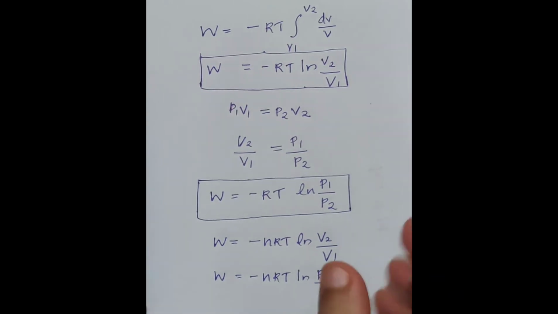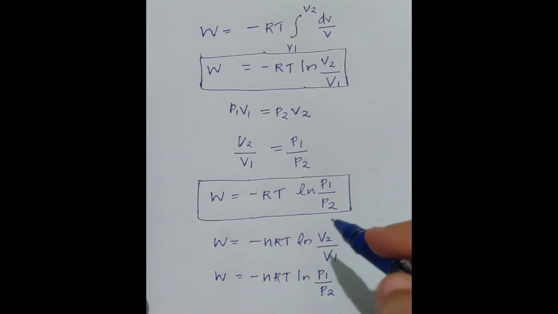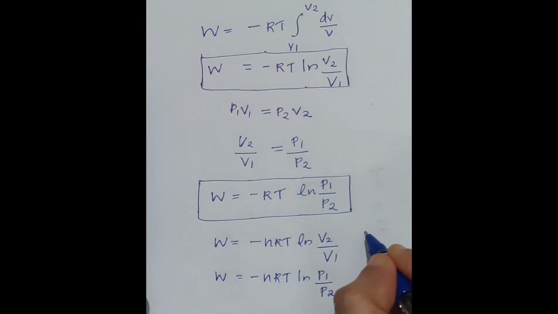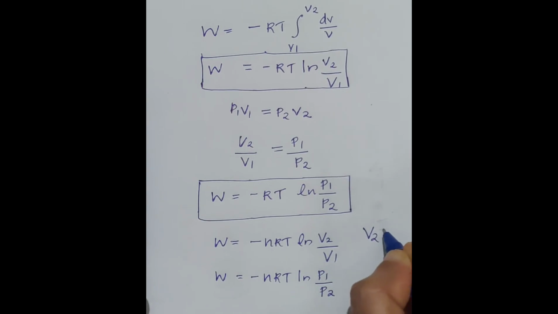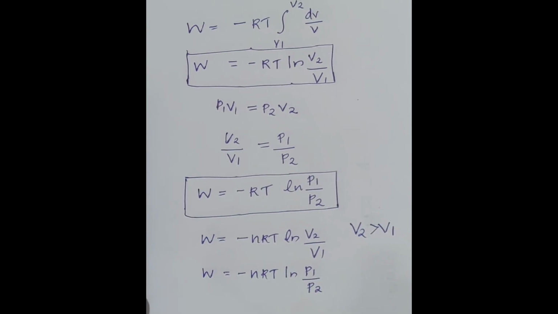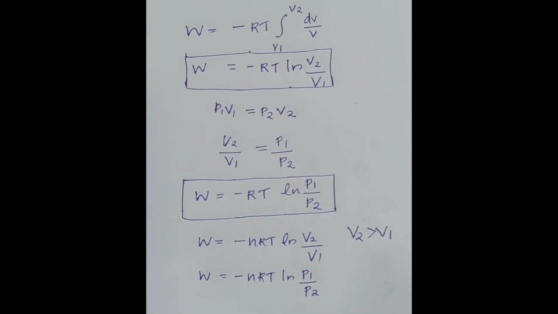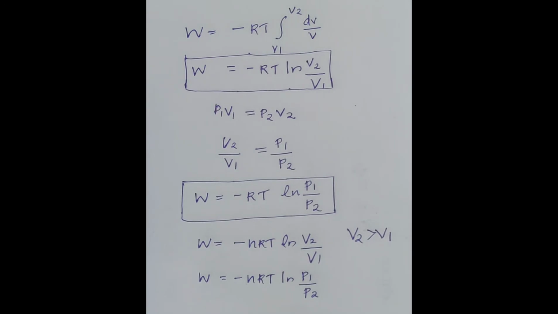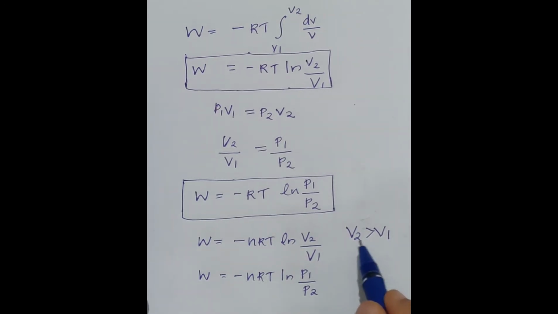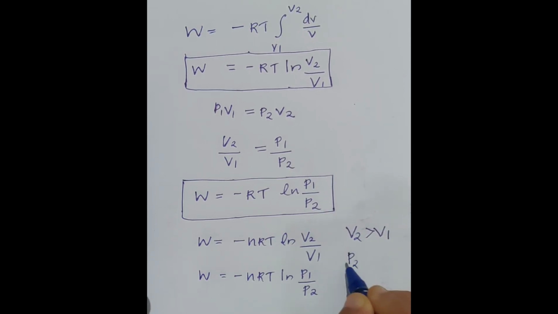Since during expansion V2 is more than V1 and P2 is less than P1.